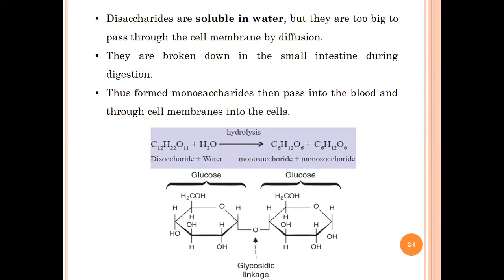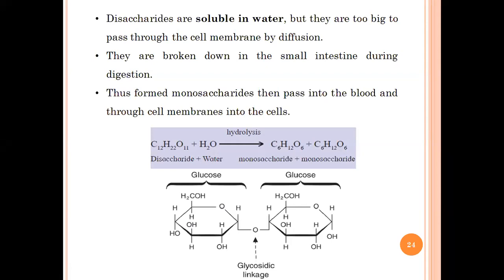Okay, now there are two important reactions which happen. Basically, synthesis of disaccharide happens via the condensation reaction. So this is a typical condensation reaction. These are the two glucose molecules which are forming the glycosidic linkage or a glycosidic bond.